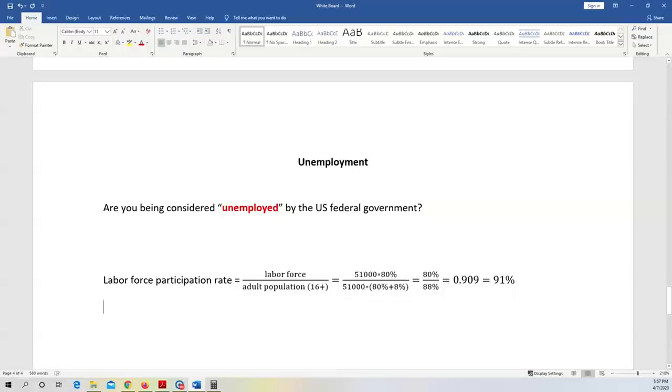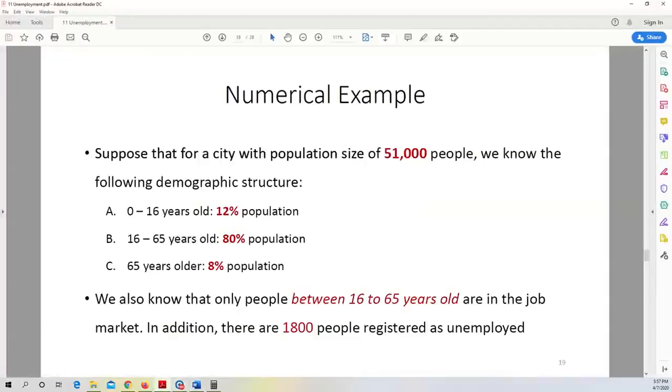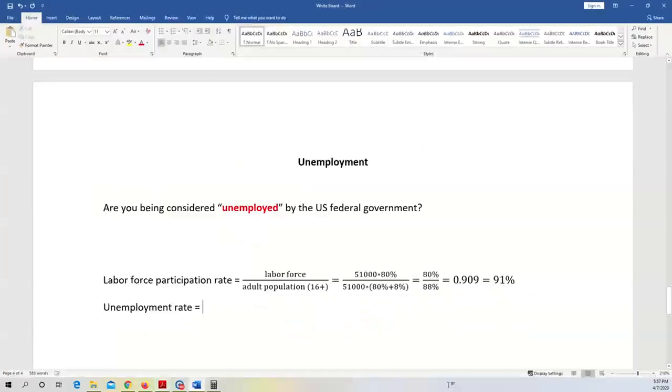Another statistic we are interested in calculating is the so-called unemployment rate for this city. So how many people are unemployed? We know that is 1,800 people. So remember, what's the formula for unemployment rate? Again, it is a ratio. Let me recycle this formula here. What's on top? What's the numerator?